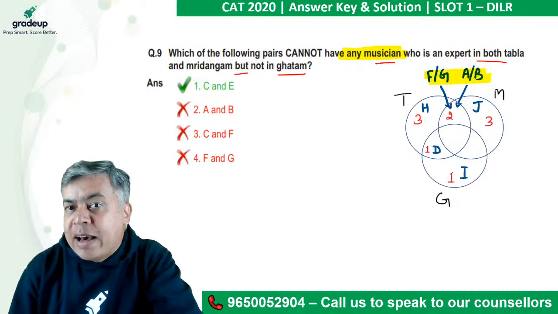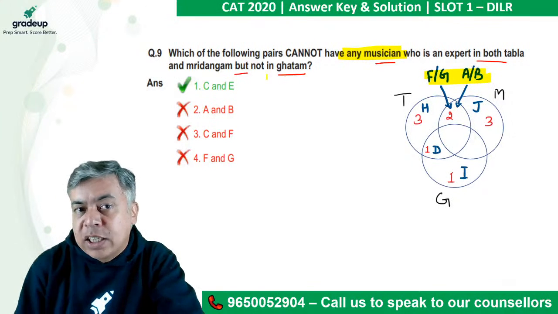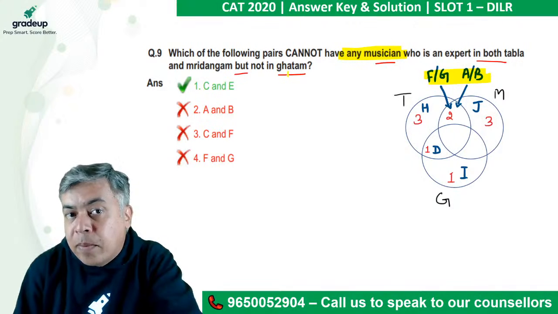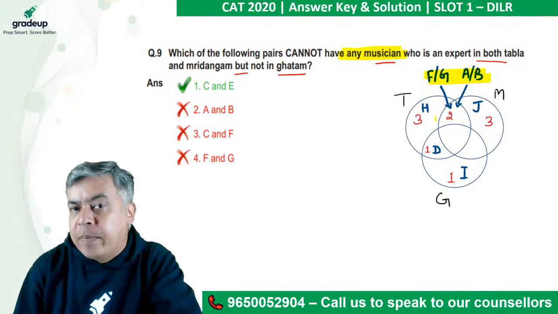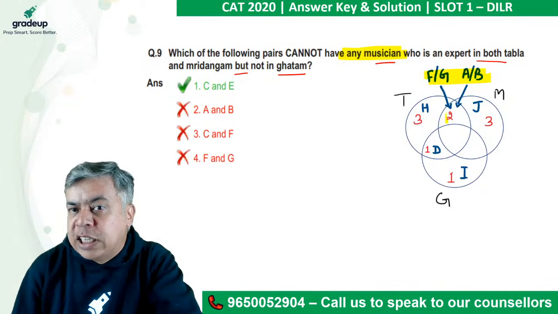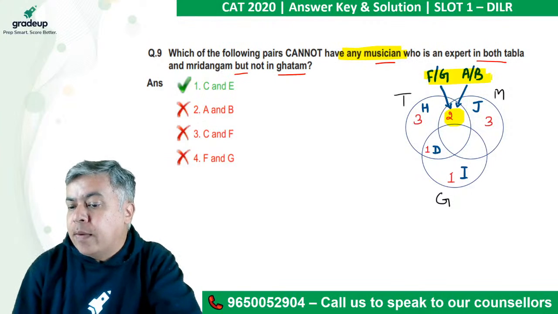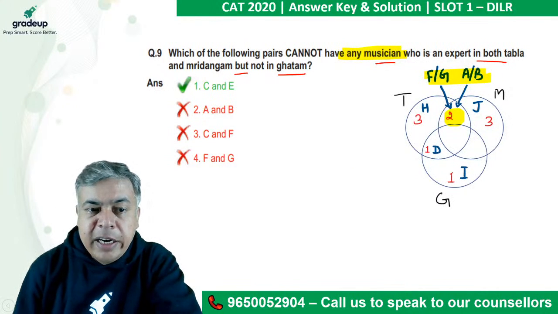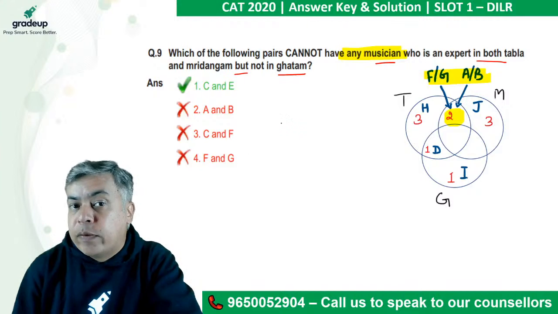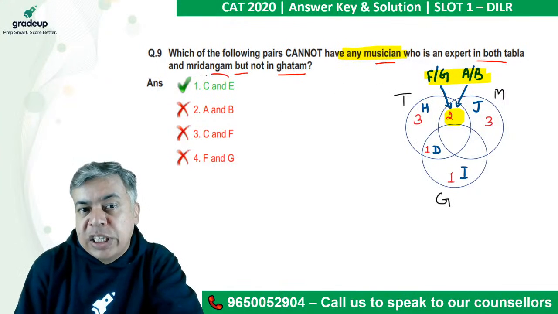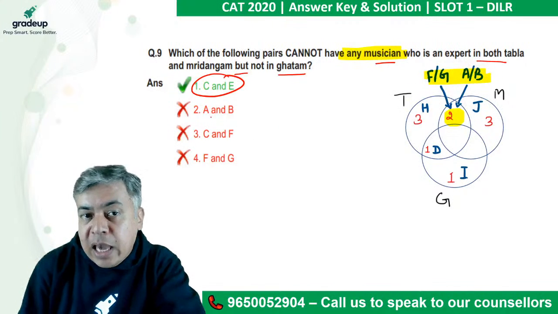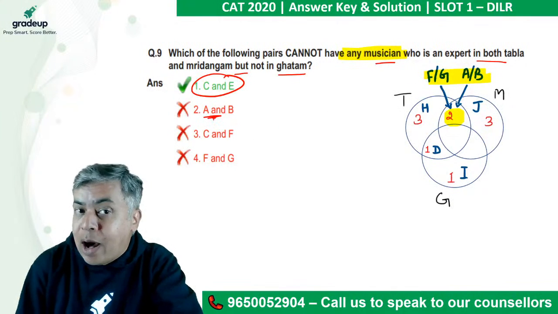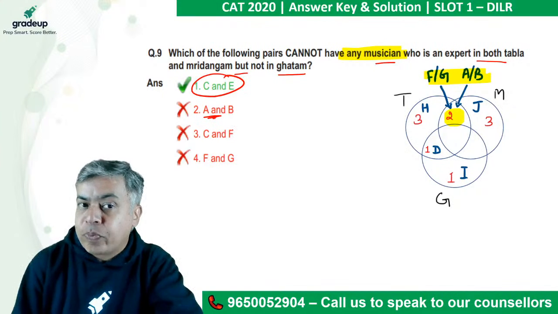You should not have F, G, A, B because it should not be Mridangam and G. Both T and M, not in G is this area, right? So it should not be from F, G, A, B. So any musician which should not be this. So C and E is not from F, G, A, B. Out of A, B, one must be from that, right?